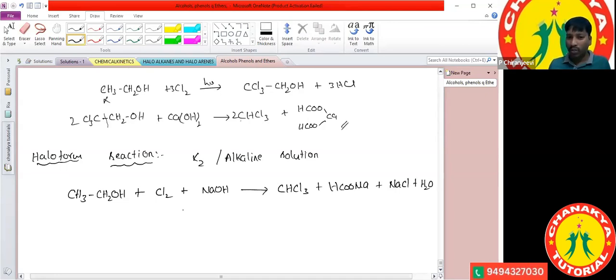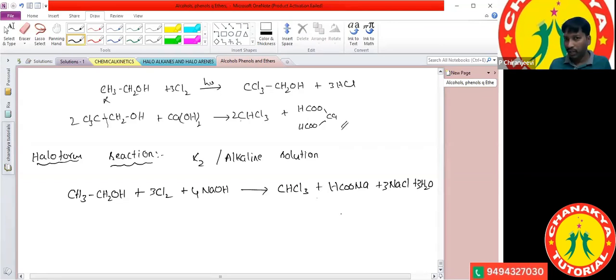In this process, how many moles of chlorine do we have to take? We can take 3 moles of chlorine. If you take 3 moles of chlorine, it is converted into 1 mole of chloroform. And if you take 4 moles of NaOH, then 3 moles of NaCl plus 3 moles of water molecule are formed. Okay, now is the equation balanced or not?